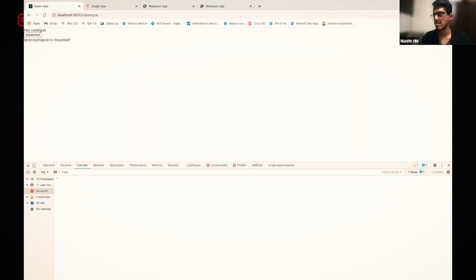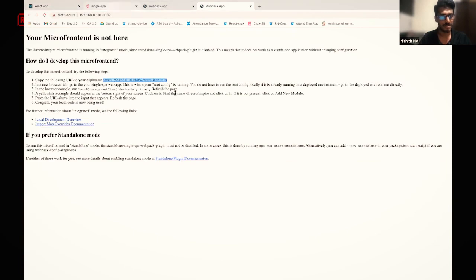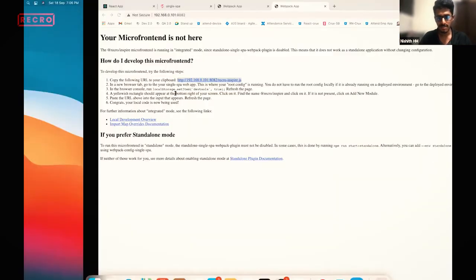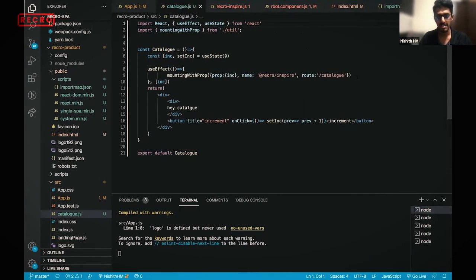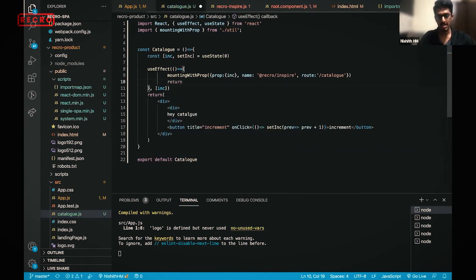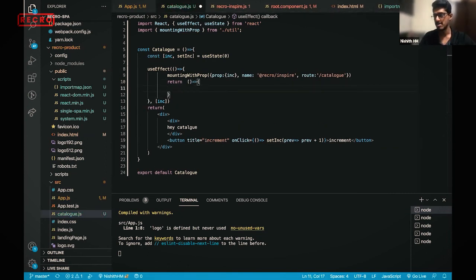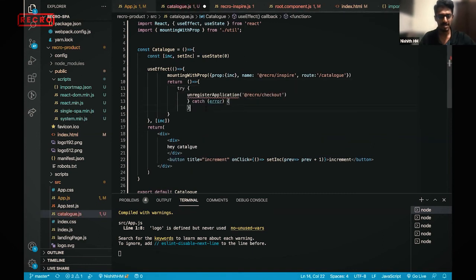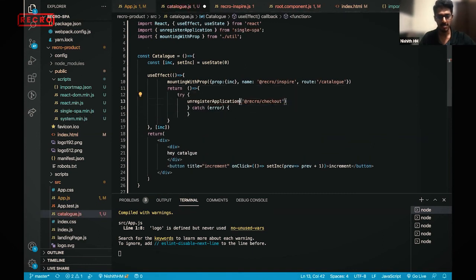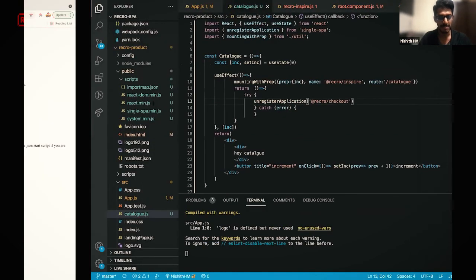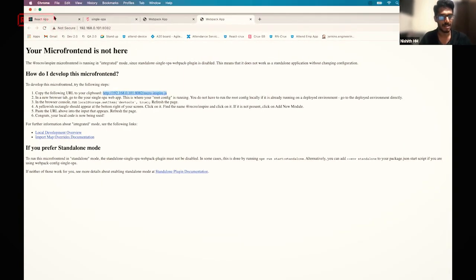The one thing I forgot is that whenever there's a change, I'm not unregistering the application here. So you need to unregister the application every time if you want to pass new props. It's just a try catch, and unregister application is one thing. So now every time this useEffect happens, you're unregistering it and incrementing it.